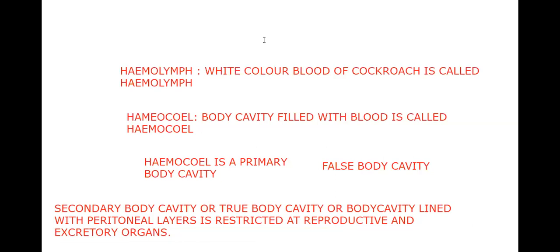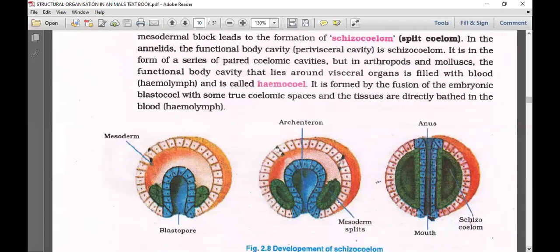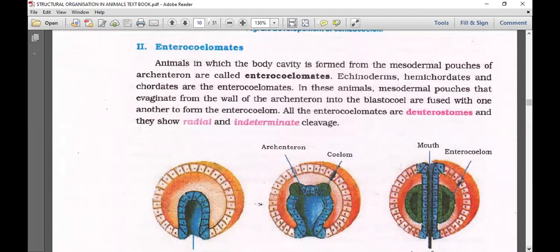Okay, so let me continue. That is all about the story of schizocoelom. Now moving on towards the enterocoelom. Here you see the pouches are formed. Enterocoelom: pouches of archenteron. Animals in which the body cavity is formed from the mesodermal pouches of archenteron are called enterocoelomates. Echinoderms, hemichordates, and chordates are the enterocoelomates.